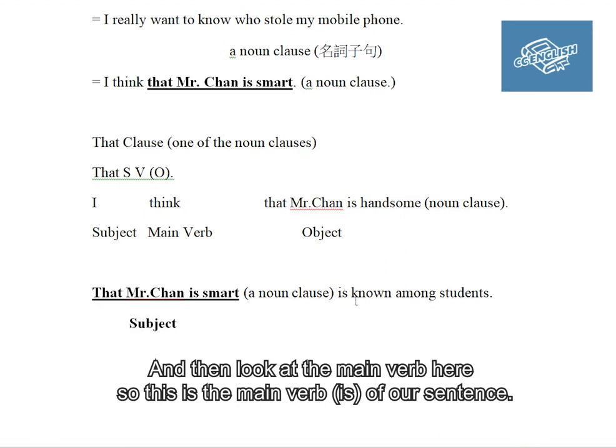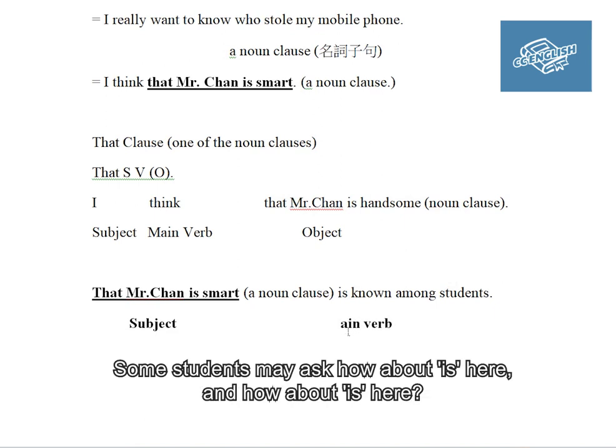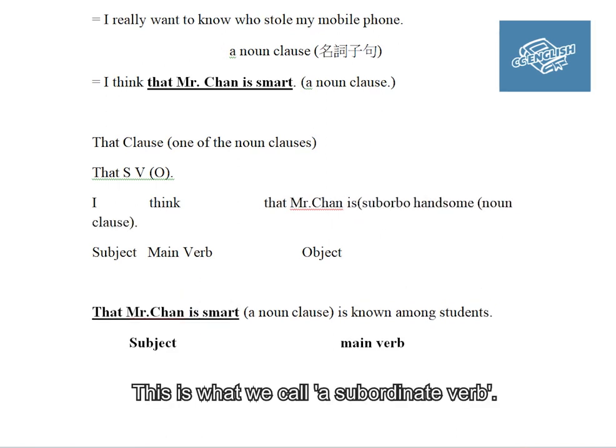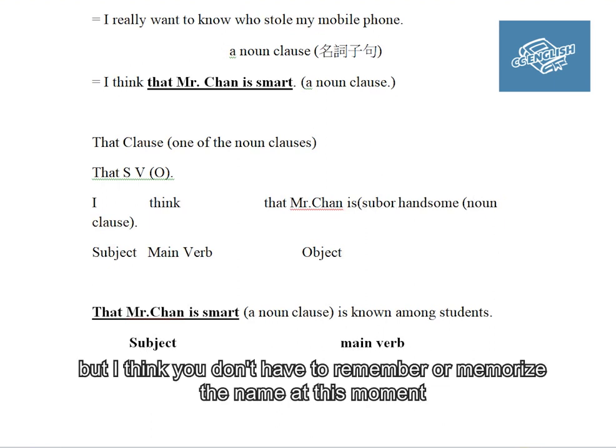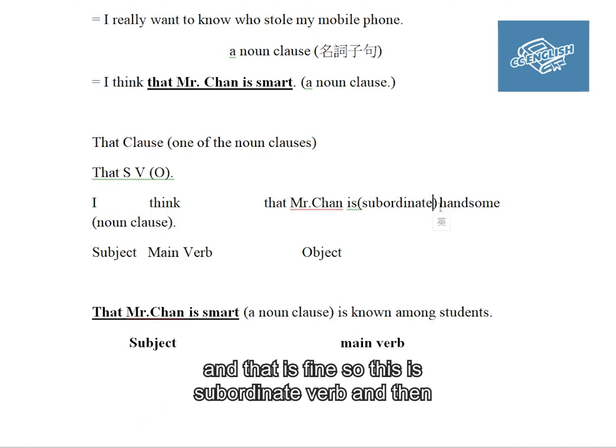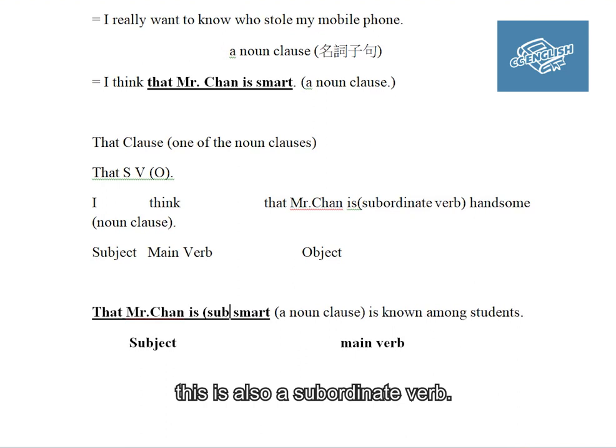Now look at the main verb here. This is the main verb of our sentence. Some students may ask, how about "is" here? This is what we call a subordinate verb. But I think you don't have to memorize the name. You just need to be able to distinguish which verb is the main verb, and that is fine. So this is a subordinate verb, and this is also a subordinate verb.